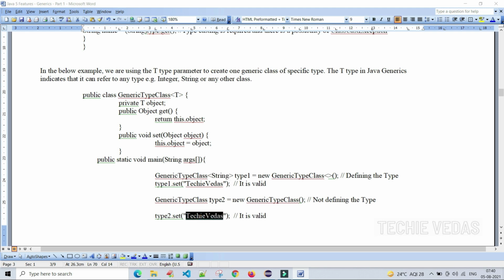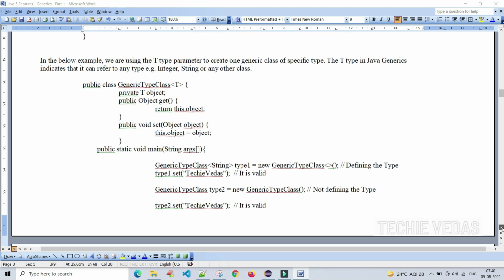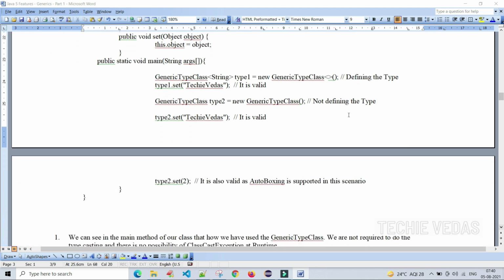Here we didn't mention whether we store a string object or anything else. However, we are not retrieving any value from here, but this type of definition is correct. But we haven't declared the type here for this generic class object, the T type parameter is not defined. And type2 dot set of 2.